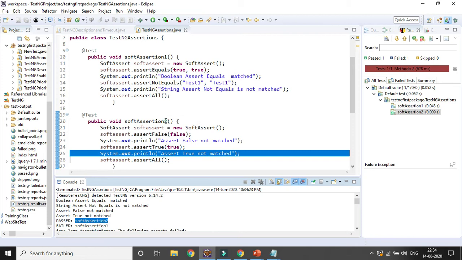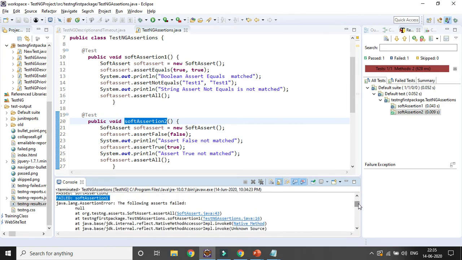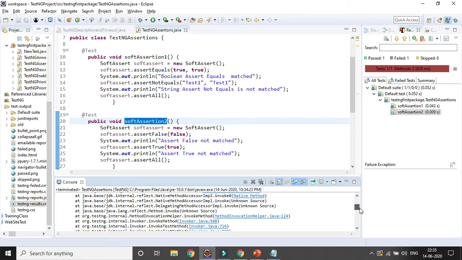Soft assertion 2 is getting passed, right? And soft assertion 1 is getting failed. And what is the failed reason? You can see here, right? The following assertion fails, and you can get the details.